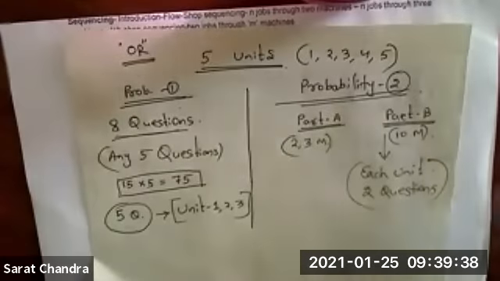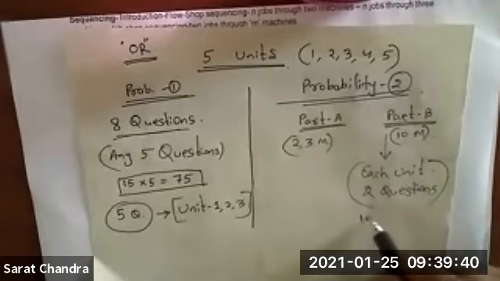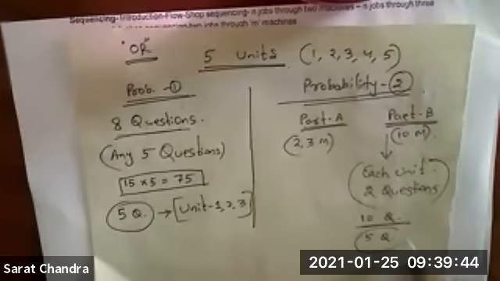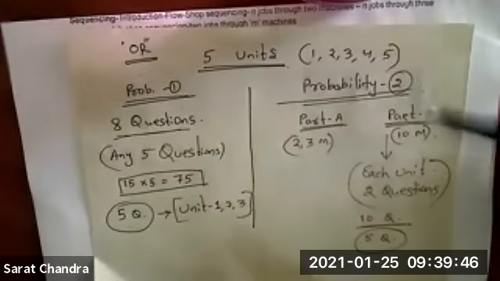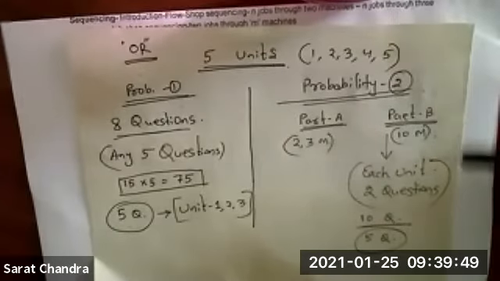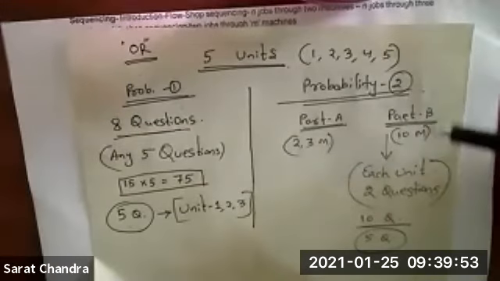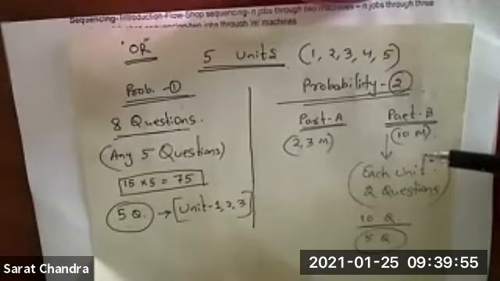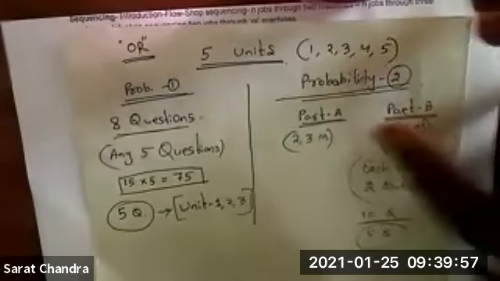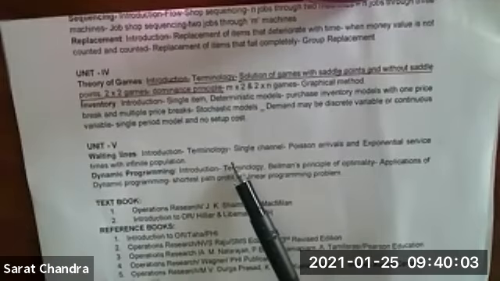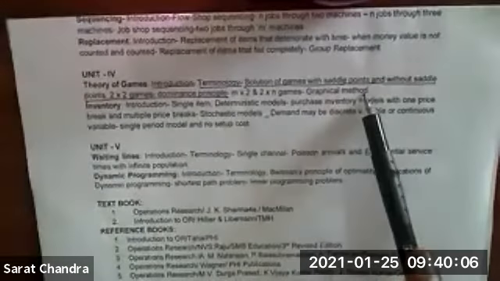So in this case there will be a total of 10 questions, and out of these 10 questions, 5 you have to answer. That is the regular question pattern. If they follow this pattern, then we have not touched unit 5 yet. We have completed up to theory of games.